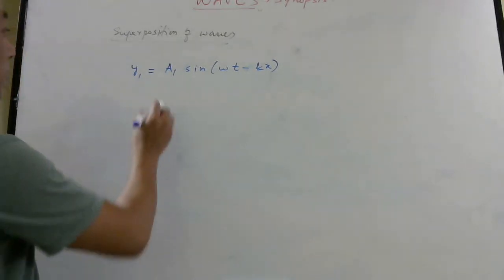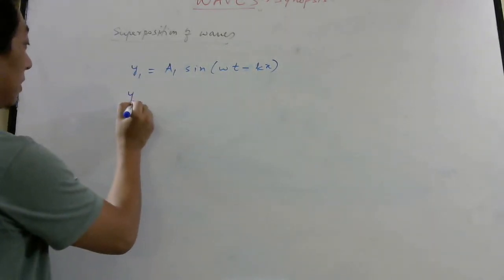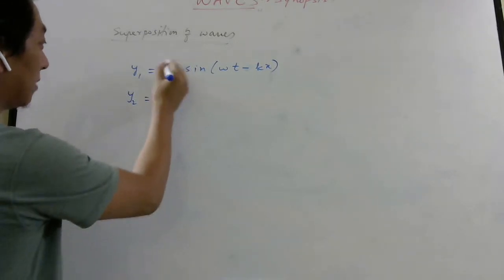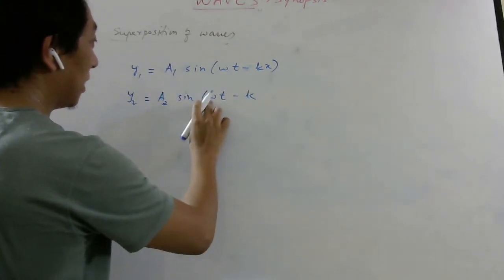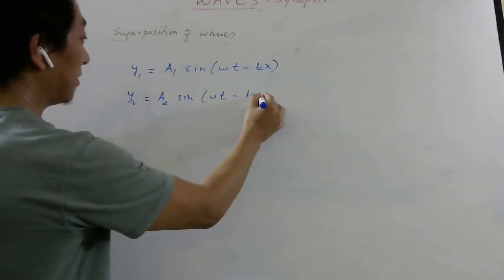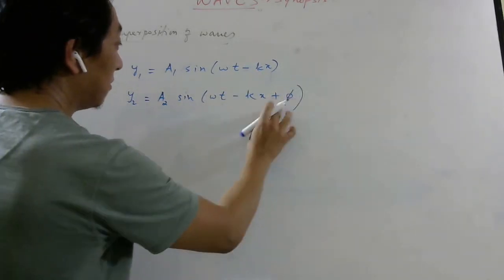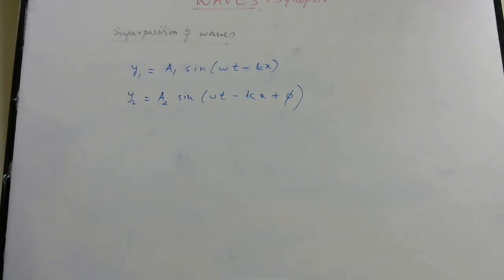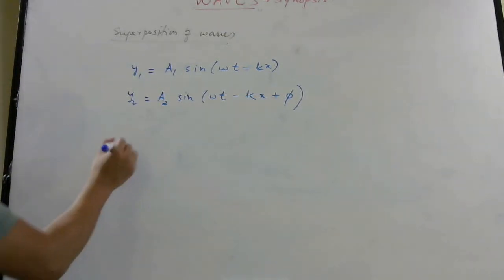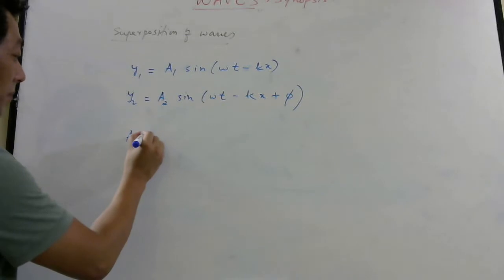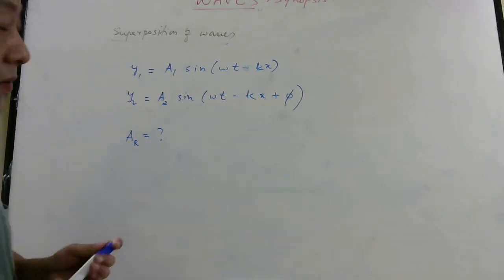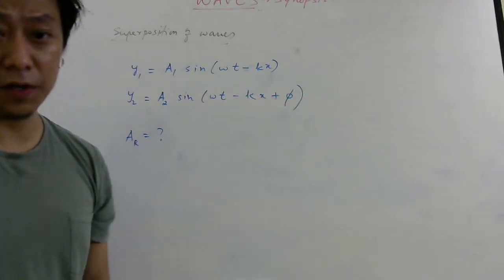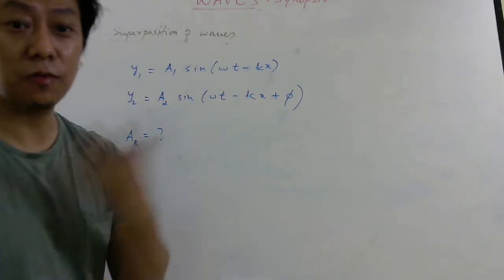So now this wave is one wave, and the other one is not identical in terms of amplitude, it is not the same, but I am keeping the frequency omega and the wave number, which is related to wavelength, the same, but there is some phase difference. Then they may ask you to find the resultant amplitude. Now, if you add these two and use trigonometry, it will take a lot of time. Because I may give you three functions. I may give you one more wave. Then what will you do?